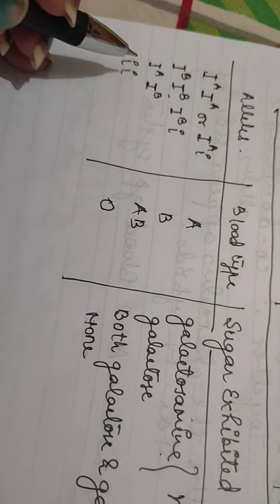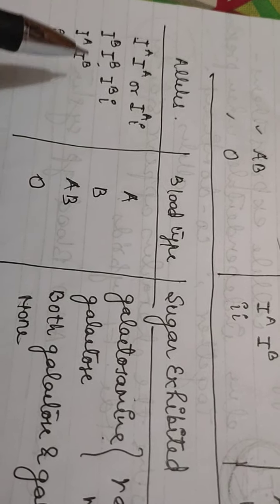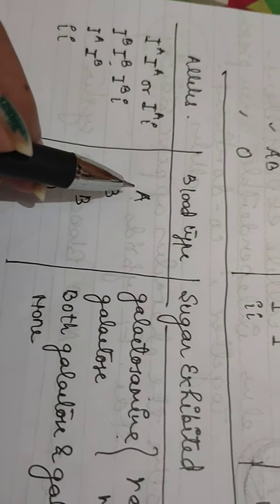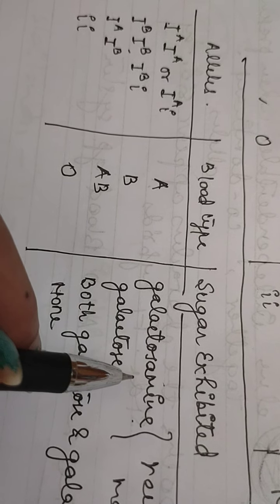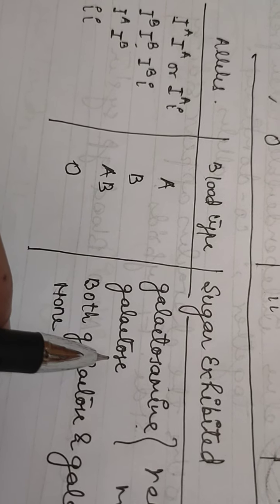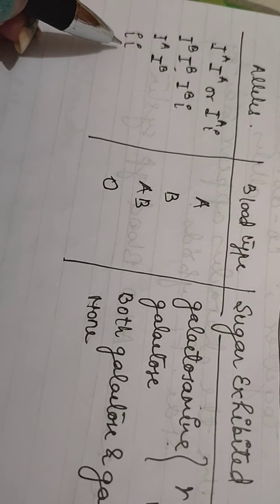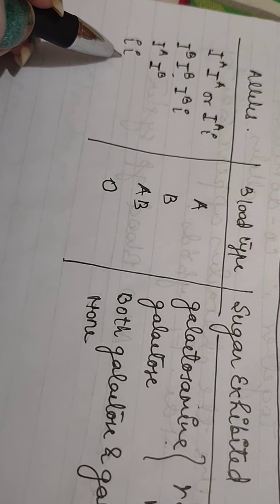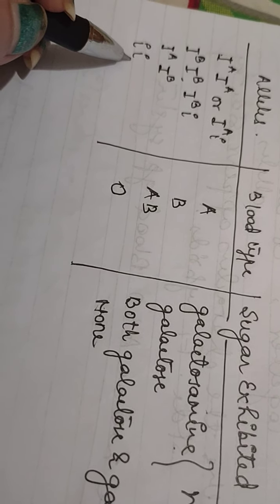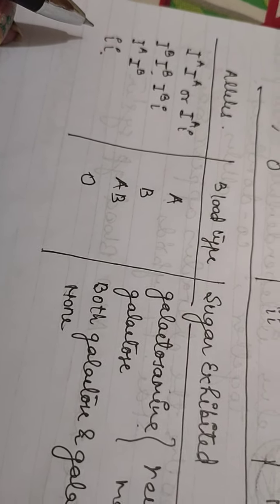And the gene that encodes the enzyme is designated as I, and it has three common alleles, that is IA, whose product adds the sugar galactosamine, IB, whose product adds galactose, and i, simply i, which codes for a protein that does not add a sugar. So different combinations of the three I gene alleles occur in different individuals.